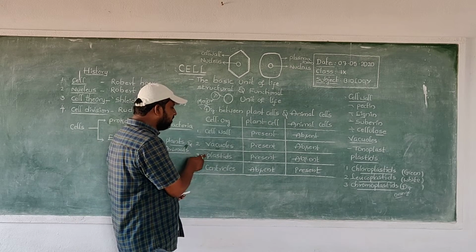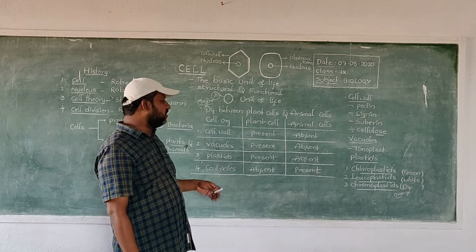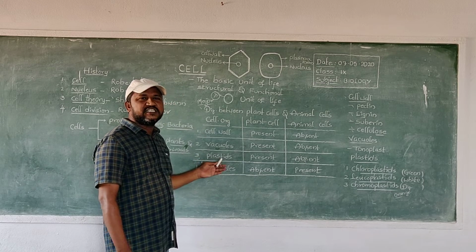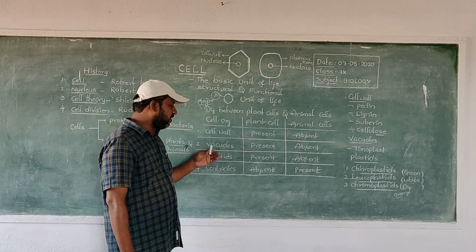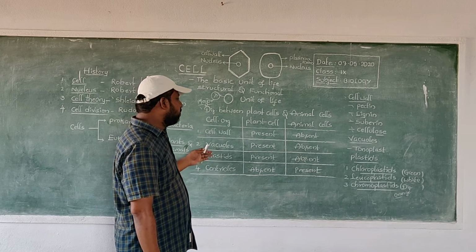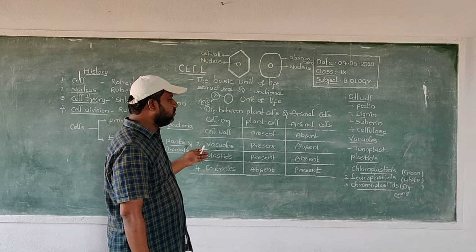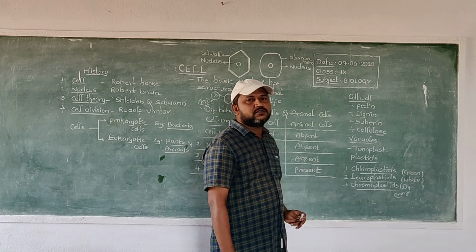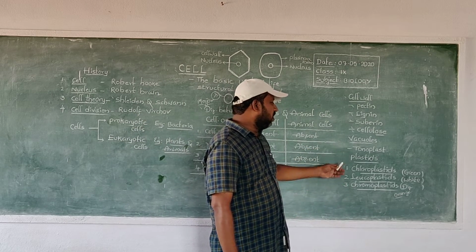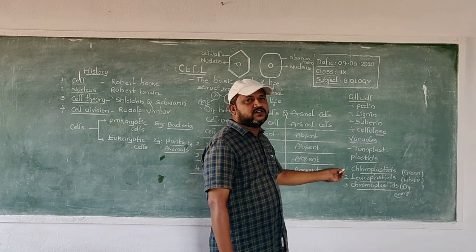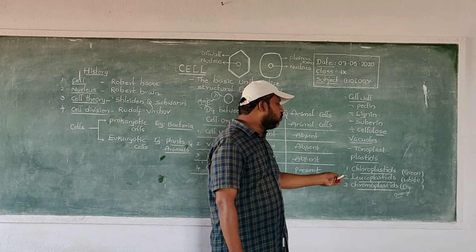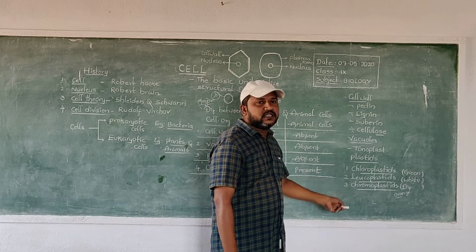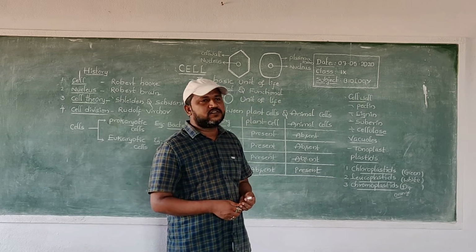The third one is plastid. This is also a very important cell organelle in a plant. Generally, plastids are classified into three types. They are chloroplastids, second, leucoplastids, and third, chromoplastids.